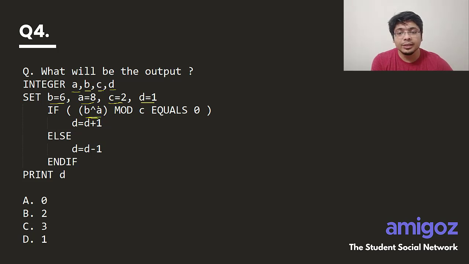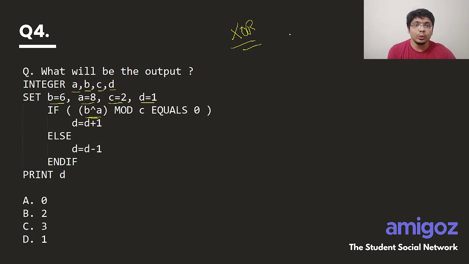What is this cap? Again, in pseudocode, this is not power. Just like in other languages, it is not power. It stands for XOR. What is XOR? XOR is something that returns 1 only when the 2 inputs are different.